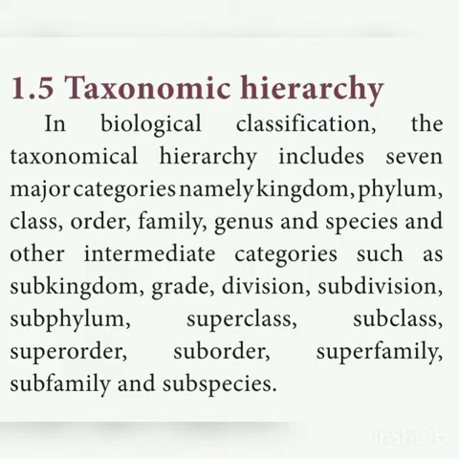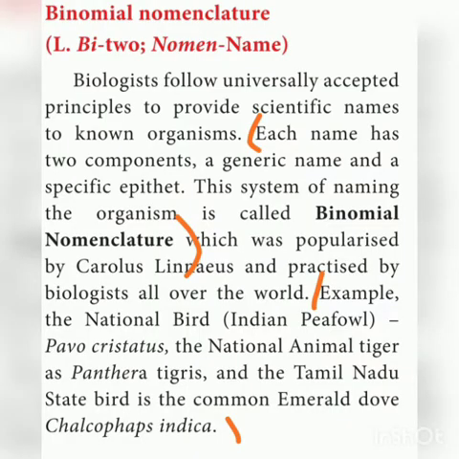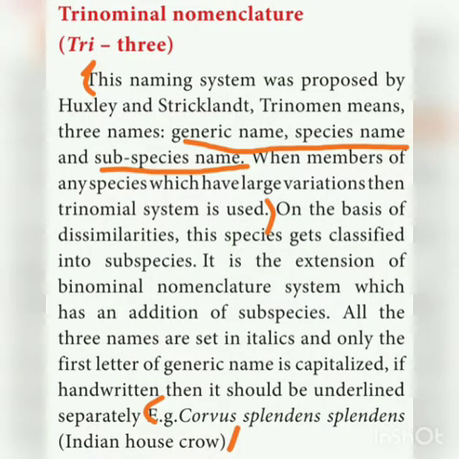And then in taxonomic hierarchy, you have to write species, genus, family, order, class. Likewise, you have to give examples, and it's an important 5-mark question which is asked in the public examination. And then you have to know what is binomial nomenclature and trinomial nomenclature, and write with examples.